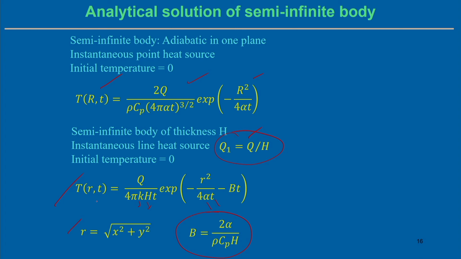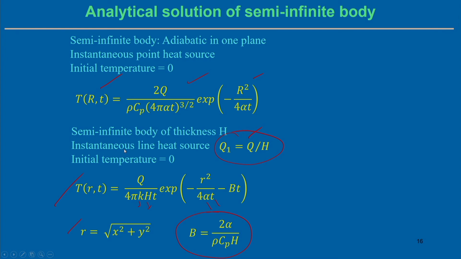It means that although we represent the particular heat source as a line heat source, we are getting a different solution of the temperature distribution, assuming a semi infinite body. So, in that sense it is possible to get different kinds of solutions, even if we assume a different kind of heat source representation, as well as different assumptions of whether it is a finite body, a semi infinite body, or an infinite body.